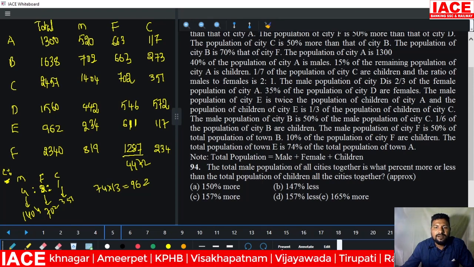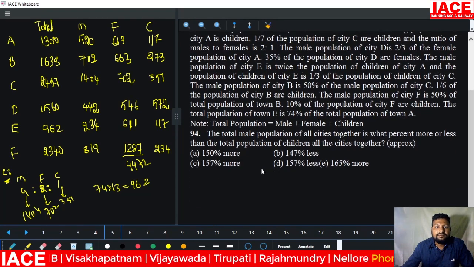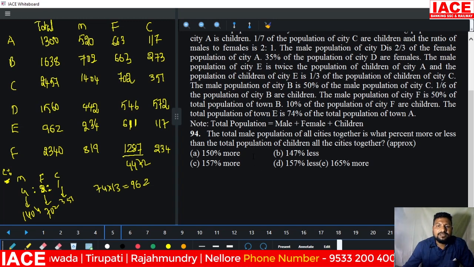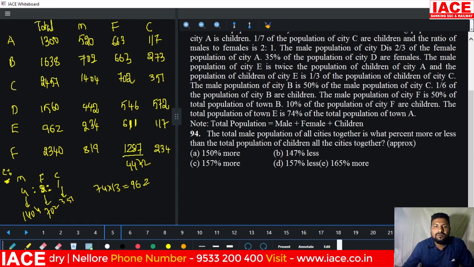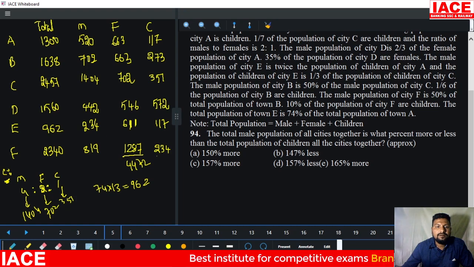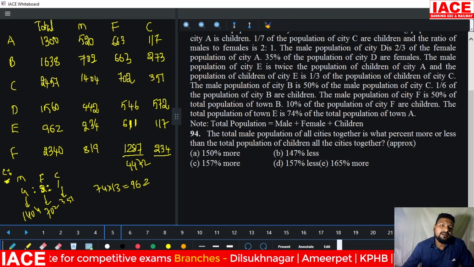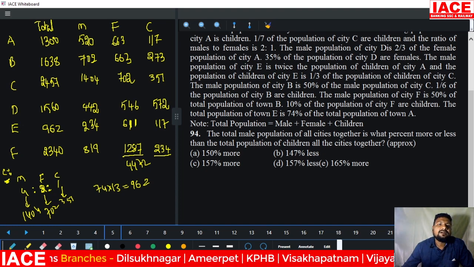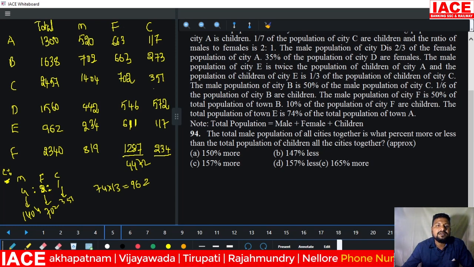For the same data, next question. Total male population of all cities together is what percentage more or less than the total population of children of all cities together? We require the children's total value. 200 plus 100, it is 300, 300 plus 300, 600, 600 plus 500, 1100, 1100 plus 200, 1300.